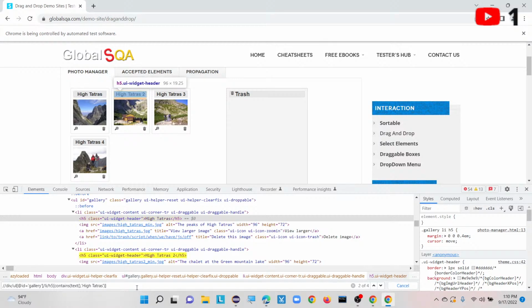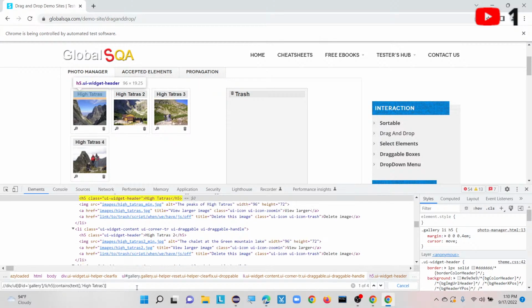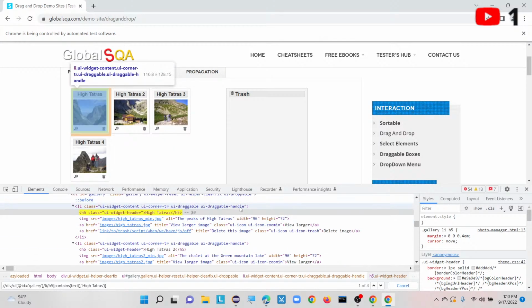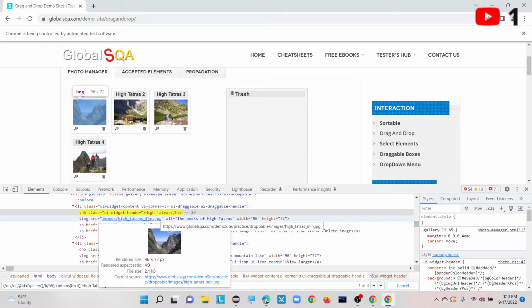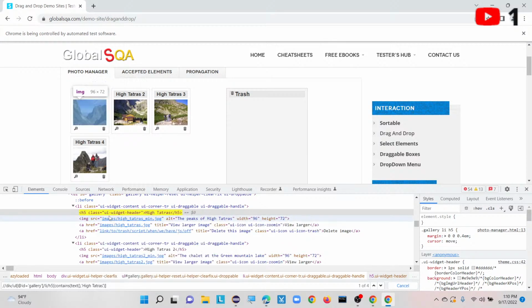Now also we are getting 4 items here. So still we need to filter the XPath. Here we have the peaks of the terrace view language, and this is our actual image. If I put h5 of image, it will give you almost 4 now, right? We need to filter this XPath in such a way that it highlights only one.